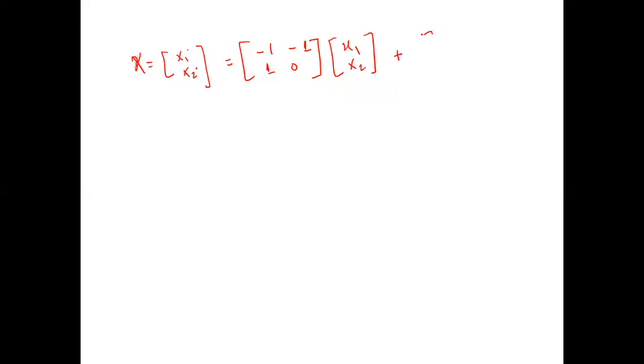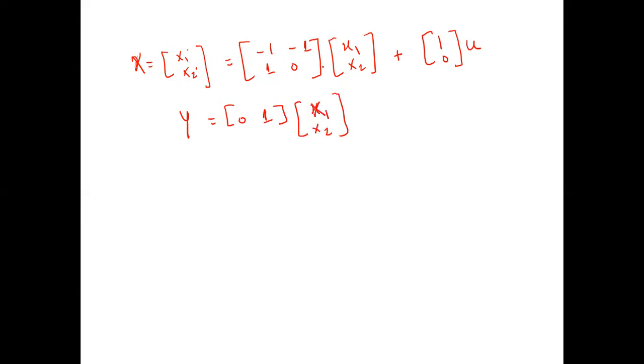Let's verify from our example whether the system is controllable or observable. We have a system wherein x dot, that is x1 dot and x2 dot, is given as the matrix minus 1, minus 1, 1, 0 times x1, x2, plus 1, 0 times u, and y is equal to 0, 1 times x1, x2.